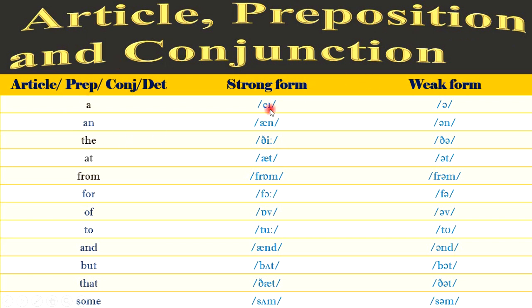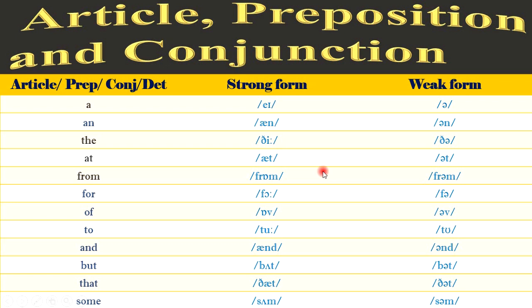So the strong we pronounce "a", and the weak we pronounce "a", and the strong we pronounce "and", and the weak we pronounce "un". The for the strong, the for the weak. A, an, un. At for the strong, at for the weak. From for the strong, from for the weak. For for the strong, for for the weak.